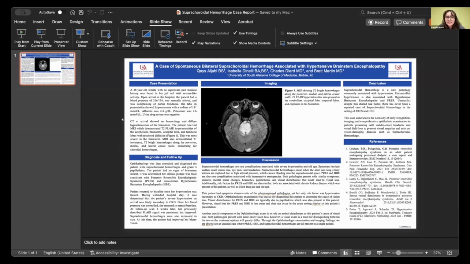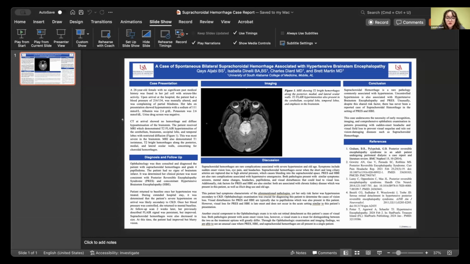Hypertensive brainstem encephalopathy, HBE, is a bit more localized and tends to be more severe and sustained. It is also a lot less common than PRES. The symptoms are very similar, but focus more on the brainstem, such as ataxia and also cranial nerve deficits. It is more challenging to reverse, and you also have to make sure that you manage intracranial pressure, whereas for PRES, you really just reduce the blood pressure and address whatever is contributing to it.